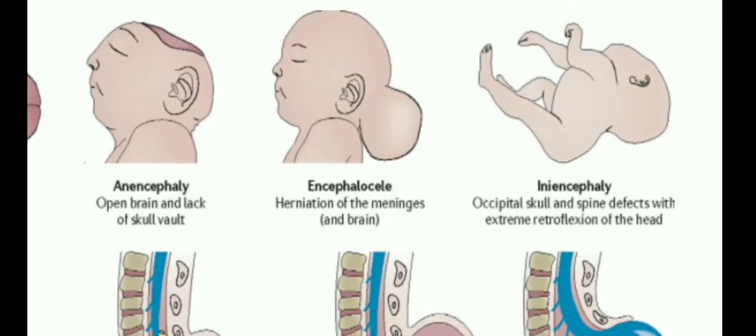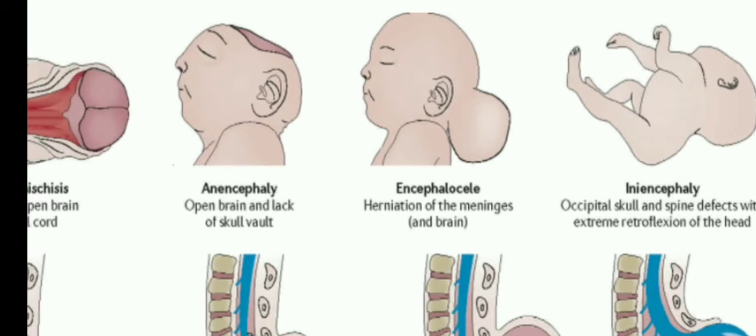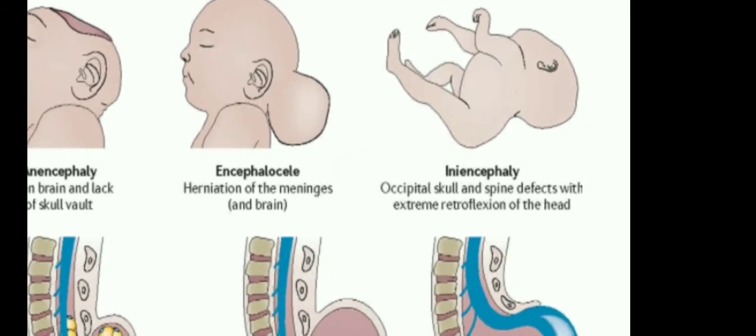Encephalocele means herniation of the meninges. A sac-like projection is there behind the skull vault. Look at that picture. That is called encephalocele. One sac-like projection or herniation of the meninges is there, but it is closed. But in anencephaly, the open brain is there. Okay, and next one is iniencephaly.